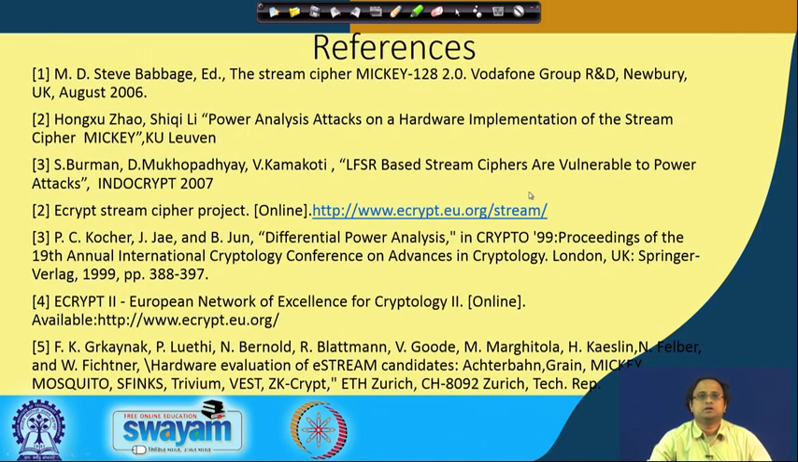So, here are some references which we have followed from the book for this discussion. In particular, this reference 3 is the paper that I referred to when I was talking about the linear feedback shift register, the Fibonacci LFSR in particular, whereas there are some other references which talk about power attacks on stream ciphers. For example, this second reference is on a power analysis attack on hardware implementations of the stream cipher Mickey, which we redid and exhibited here.